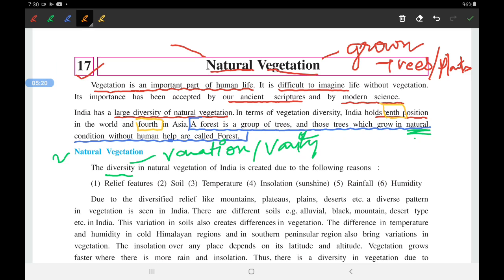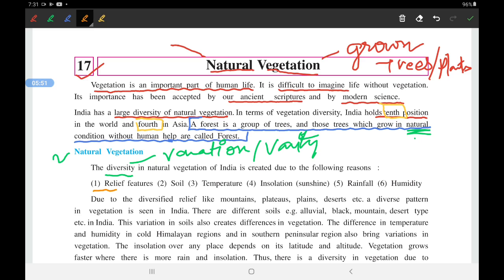What are the main reasons due to which the variation can be seen? Like you might have traveled to Rajasthan, then the trees found in Rajasthan are very different from trees that you find in Gujarat. At the same time, trees found in Gujarat will be very different from trees found in South India. You might find a lot of coconut trees around the coastal areas. So why don't you find coconut trees in Delhi? Because of all these reasons. What are the reasons? Let us see.